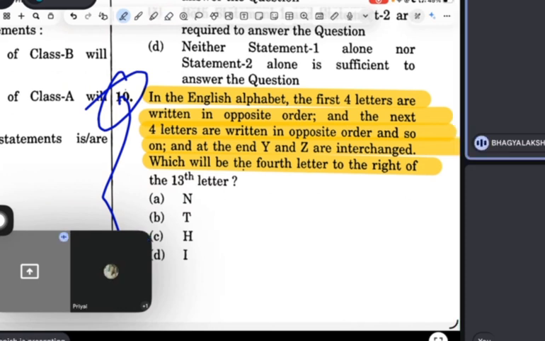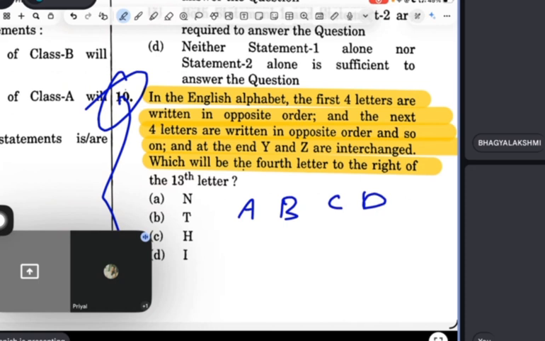See, guys, let me elaborate. The question is saying the first four letters are written in opposite order. Manish, give me one minute, I can solve. Priyal, now you can understand. See, A, B, C, D are there, so they are reversing it like that: D, C, B, A. So they are doing that to the first four letters.